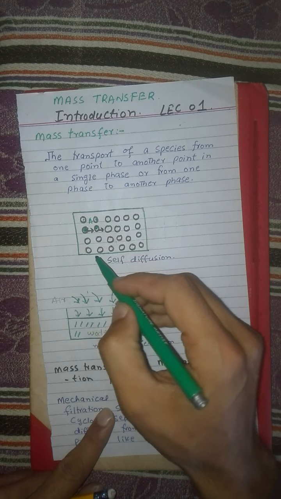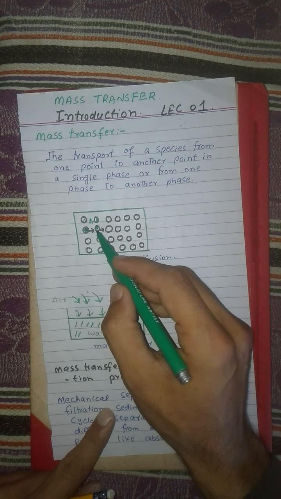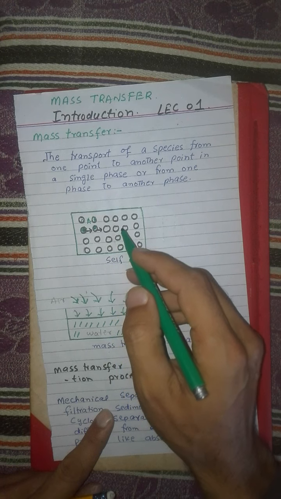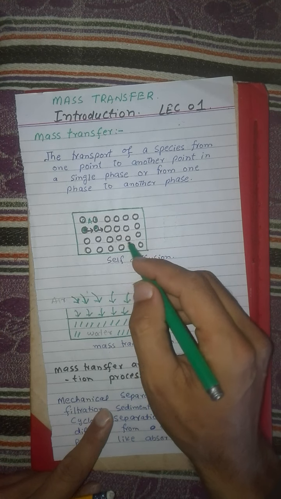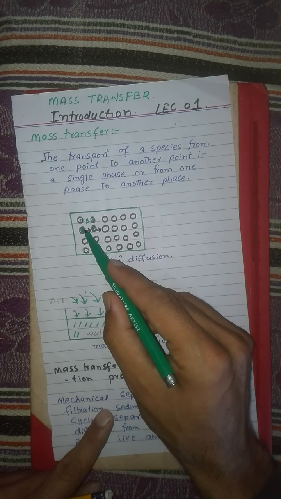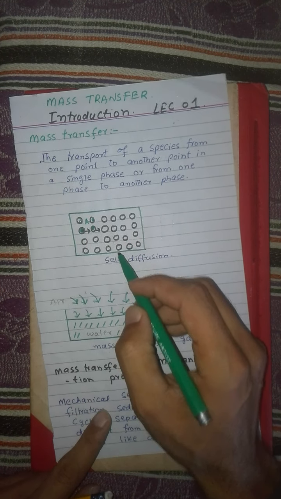So the transport of a molecule or atom or particle from one point to another in a single phase is also known as a mass transfer process. It is known as self-diffusion.